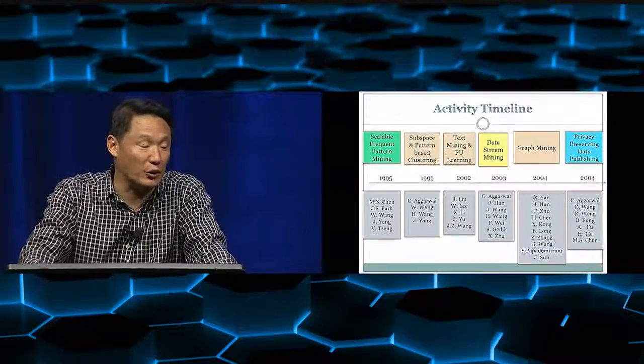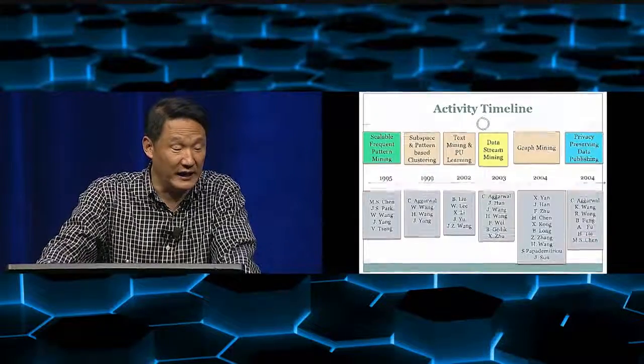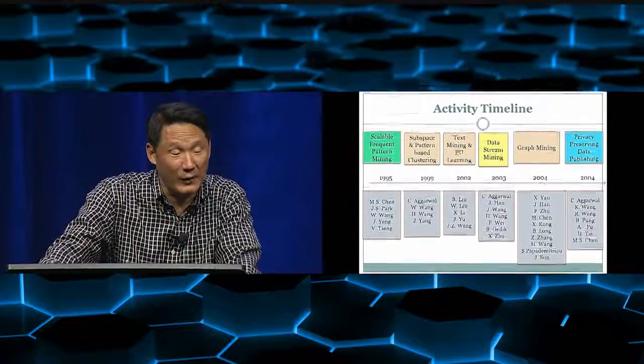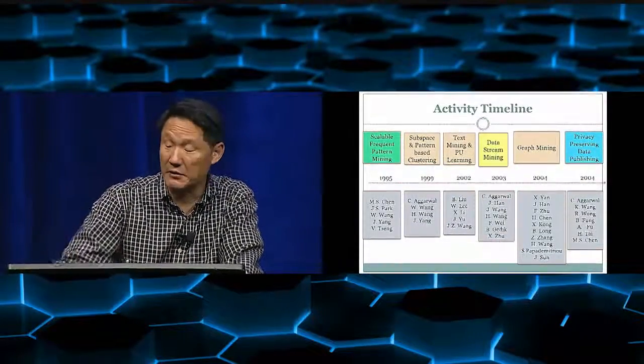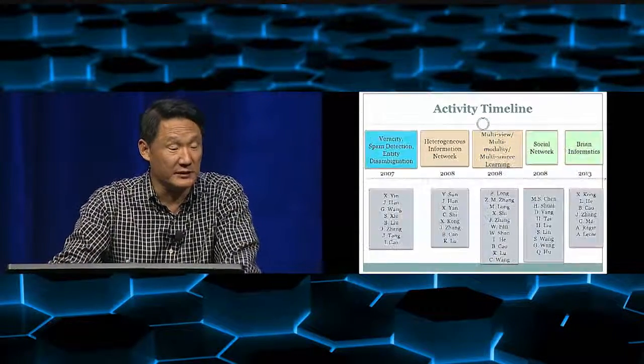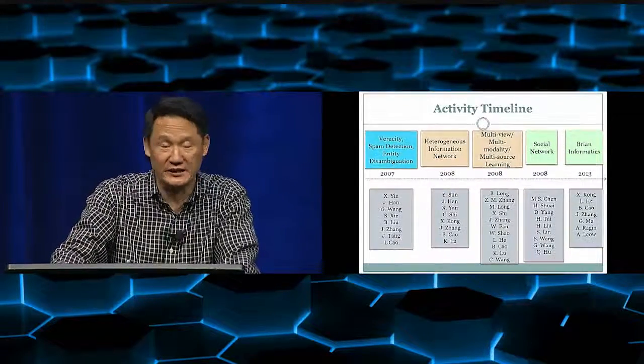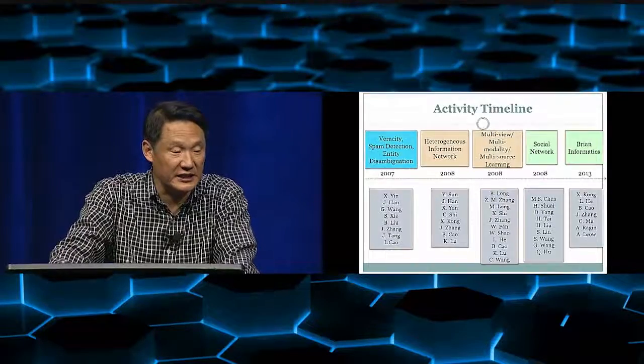Then we started to look at graph mining with Xifeng Yan and Jiawei Han, and also started to look at privacy-preserving data publishing.